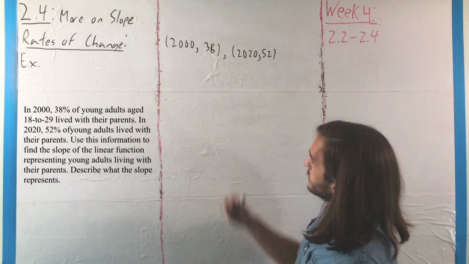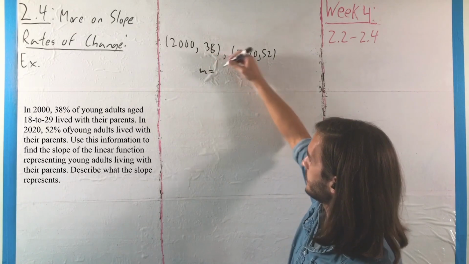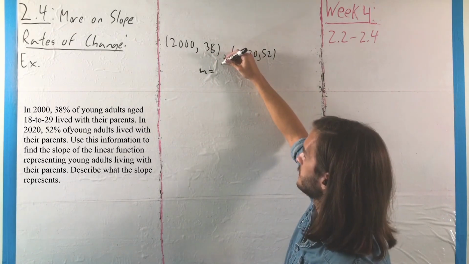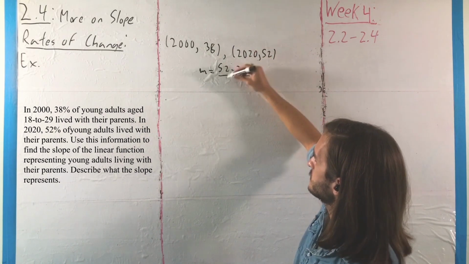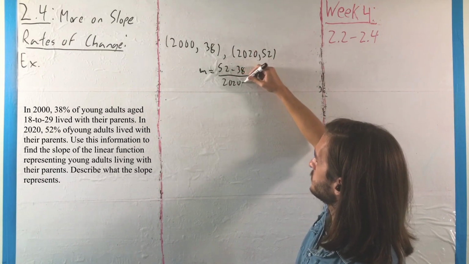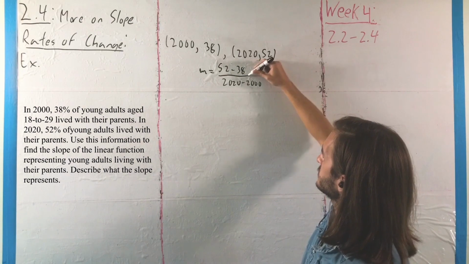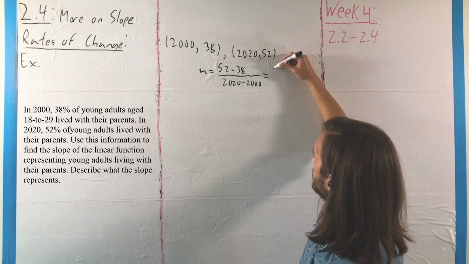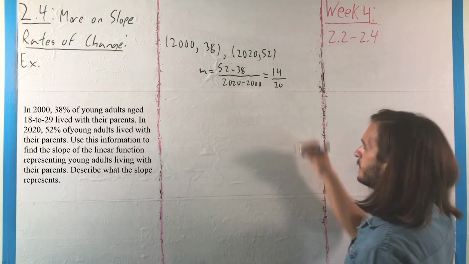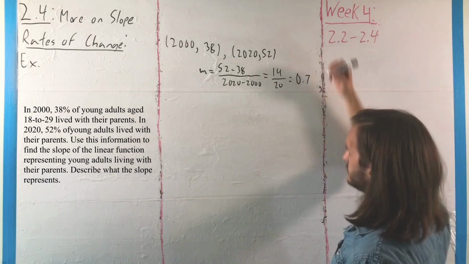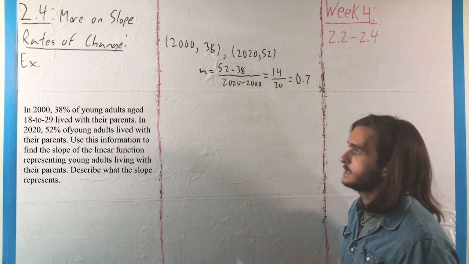Anyway, in this case, we want to get the slope m. That's just going to be the same as it is always, 52 minus 38% over year 2020 minus year 2000, which would end up giving us 14% over 20 years, or 0.7, which is to say that